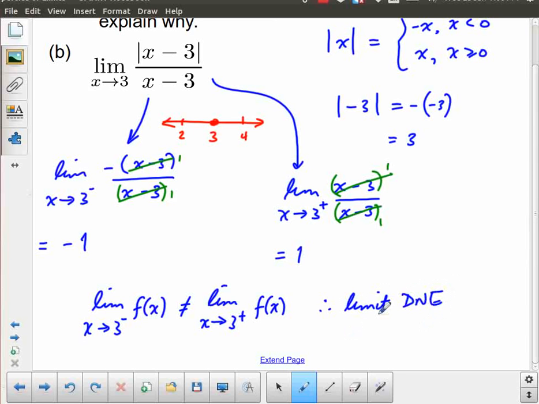The overall limit does not exist. So that's this overall statement here does not exist. Because we've talked about this before, in order for a limit to exist, the two one-sided limits have to be equal to each other. So this is an example where we used one-sided limits in order to find out that in this case it actually does not exist.